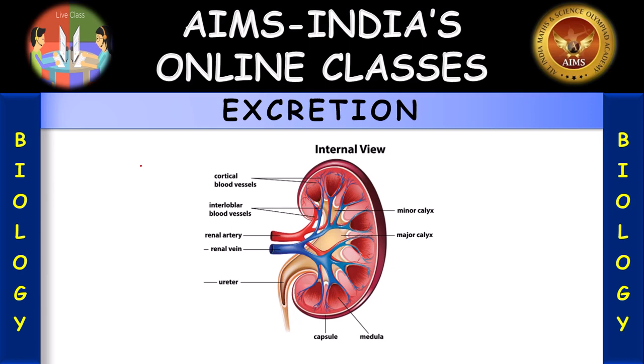What is osmoregulation? Osmoregulation maintains the proper balance of electrolytes in the human body, and it depends on external factors such as temperature, diet and weather conditions. Then urea. What is urea?